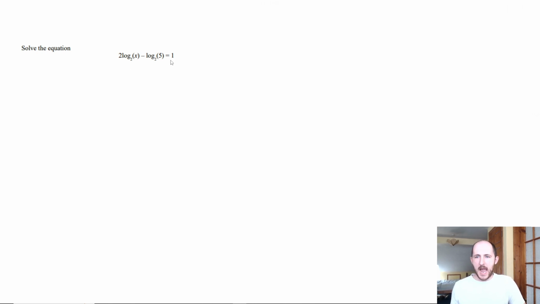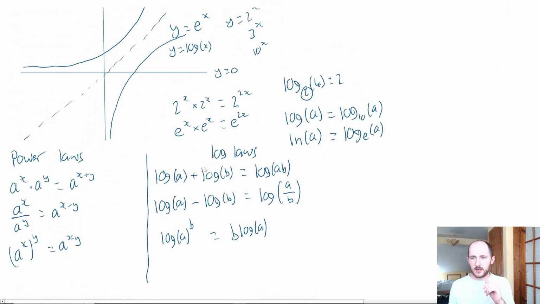So, how would you do something along these lines? Well, there's a few things you can do, but first, but certainly not least, is you have to use the power law backwards. Now that might sound a bit weird, but keep in mind, especially in A-level maths, you're expected to use these laws forwards and backwards.